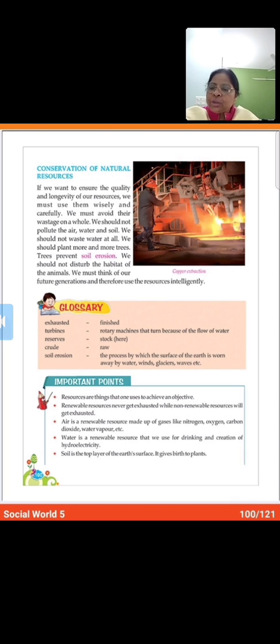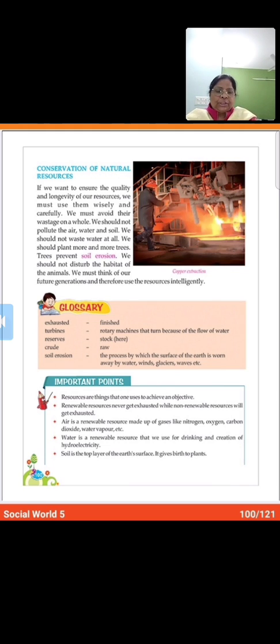If we want to ensure the quality and longevity of our resources, we must use them wisely and carefully. We must avoid their wastage on a whole. We should not pollute the air, water and soil. We should not waste water at all. We should plant more and more trees. Trees prevent soil erosion. We should not disturb the habitat of the animals. We must think of our future generations and therefore use the resources intelligently.